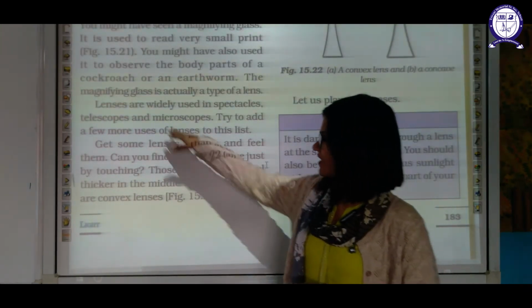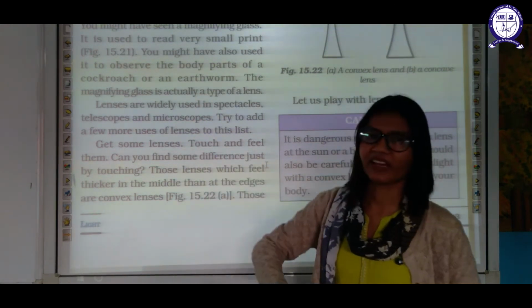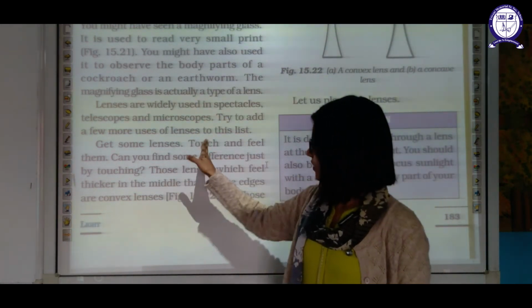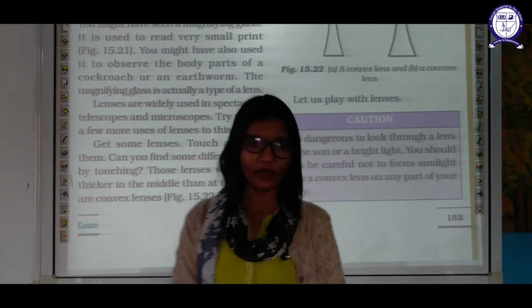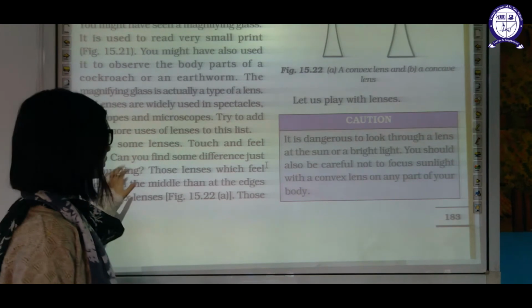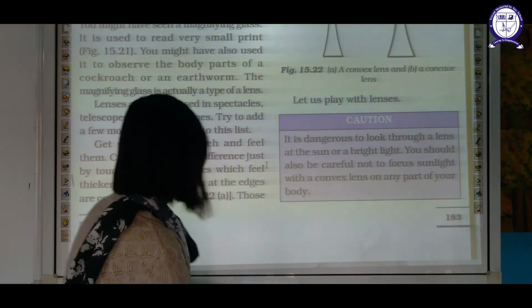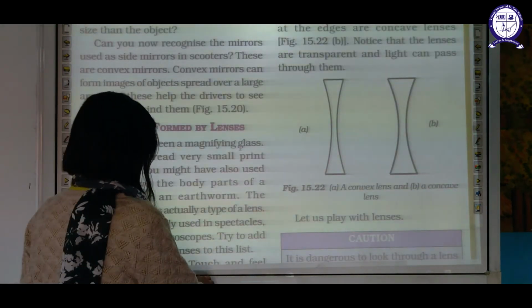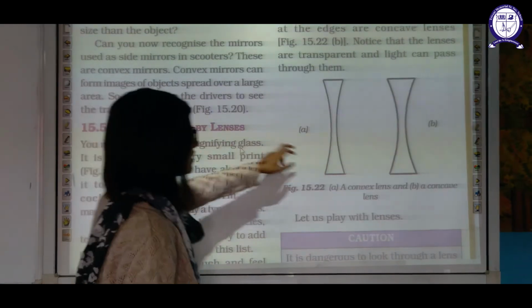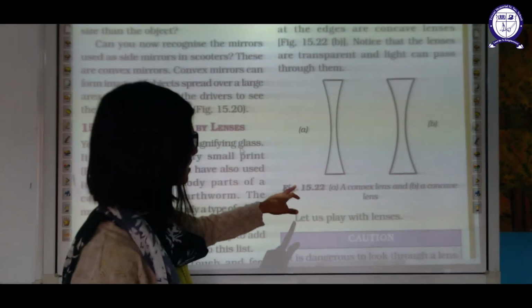Now lenses are widely used in spectacles, telescopes, microscopes, magnifying glasses, etc. Now touch and try to feel them. Can you find out what kind of lens it is by just looking at them? Yes, you can, because they are entirely different from each other. This is your convex lens and this is your concave lens. Sorry, I think this image is not correct.